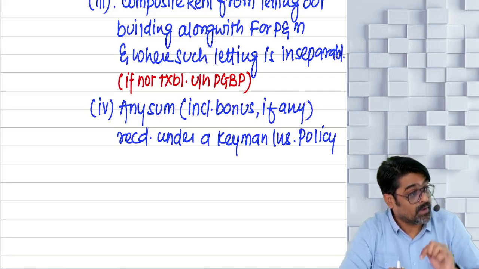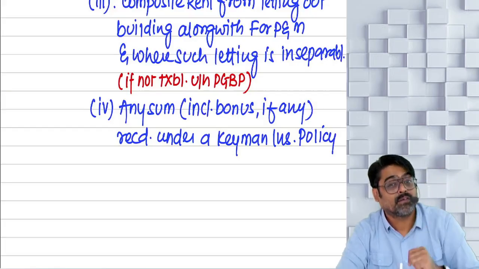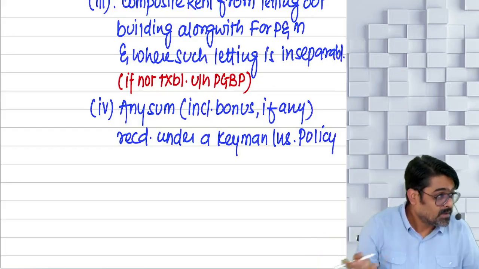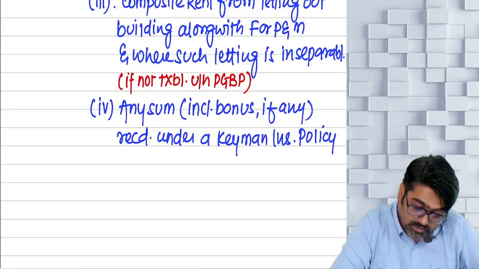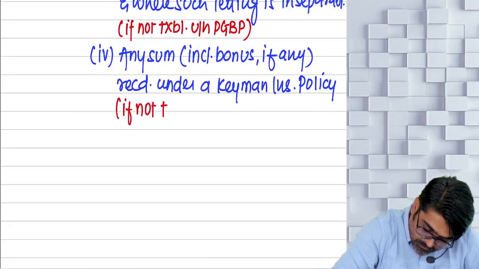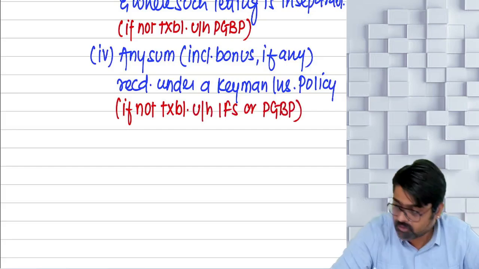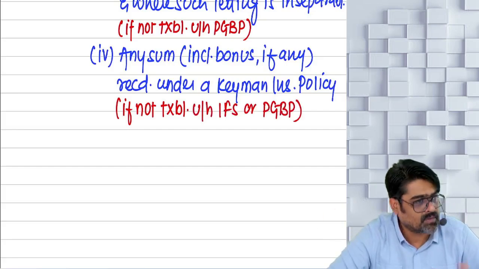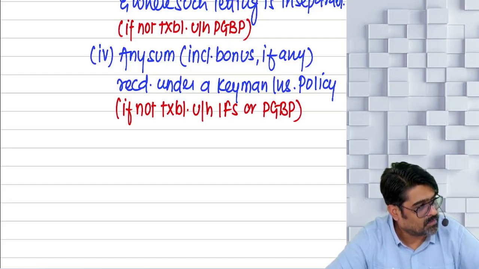So if this amount cannot be taxed under the head PGBP, if this amount cannot be taxed under the head salary, then this amount will be taxable as your IFOS income. Specific charge is there, yes or no? Clause number 5 is not there, omitted. Clause number 6 is not there, omitted. 7 is not there, omitted. 7A not there, omitted. 7B not there, omitted.